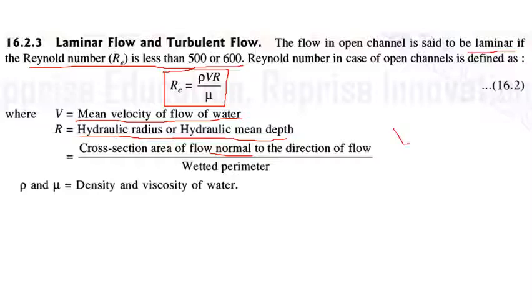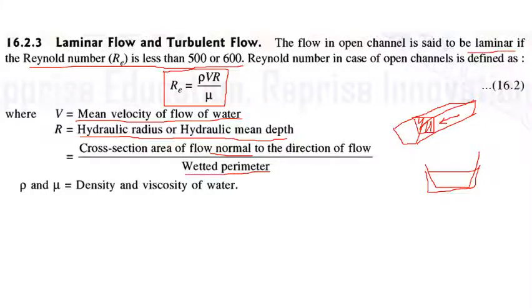If we have a channel here through which flow is taking place in this direction, then perpendicular to this direction of flow, what is the area of flow? That area is divided by the wetted perimeter. Wetted perimeter means the length of the surface of the channel which is in contact with the fluid.